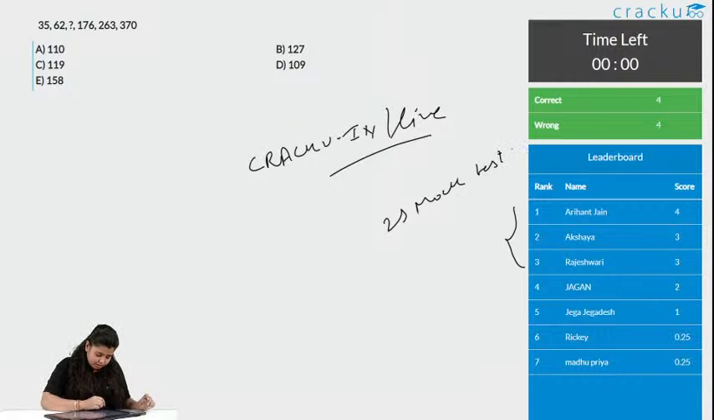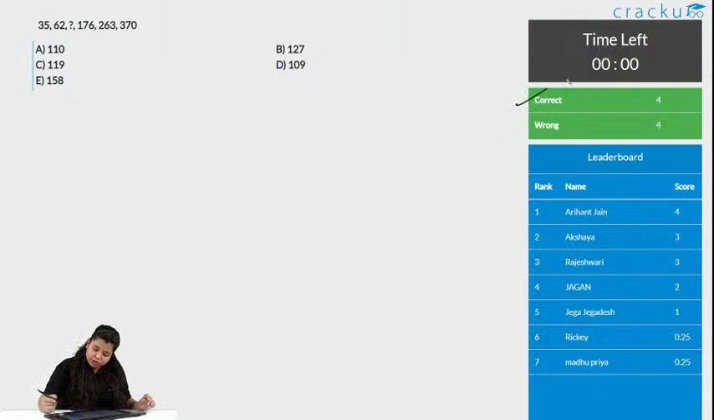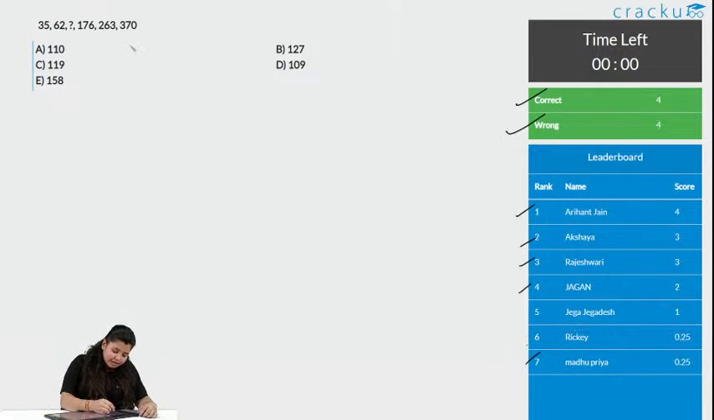Chalo, the time's up. There are 4 people who got this correct and 4 wrong. Aryant is leading the board with a score of 4, then Akshaya and Rajeshwari have the same score, then Jagan and Jiga, and then Ricky and Madhupriya. Come on, Madhupriya and Ricky.